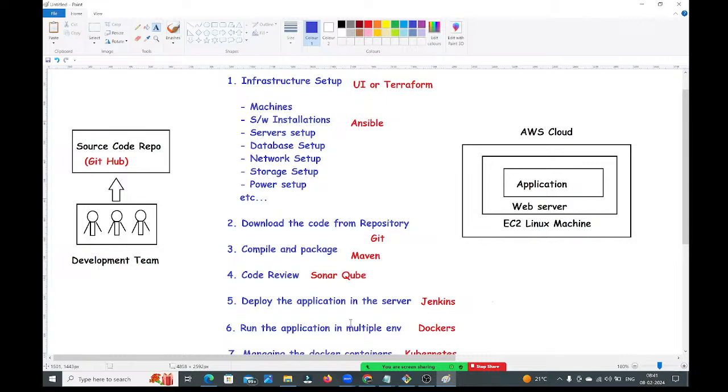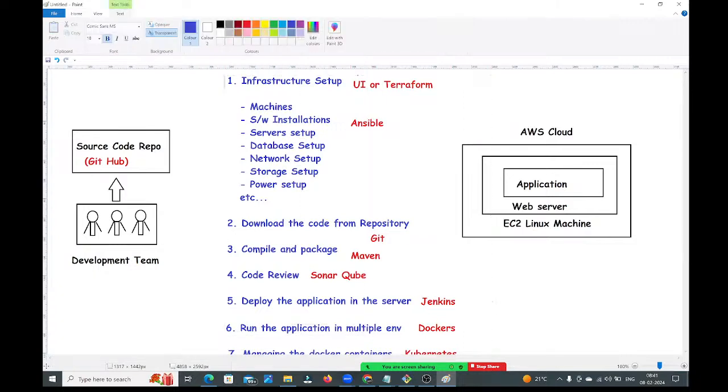So now the operations team's job is a one-time job, guys. Before the development starts, you need to make everything ready and tell them, hey, everything is ready, you can start your development. After that, whenever a developer commits the code, Jenkins will get the notification and do all these activities one by one. We need not do anything.